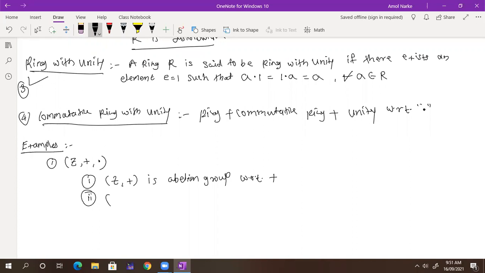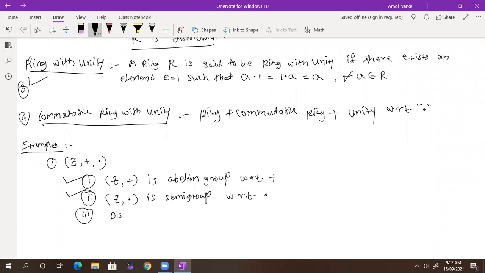The second one. What is the second property? R dot should be a semigroup. So whether it is a semigroup means we have to take the elements from Z and dot. So it is closed and associative with respect to product. So it is a semigroup also. So this property is also satisfied. What is the third property? Distributive.